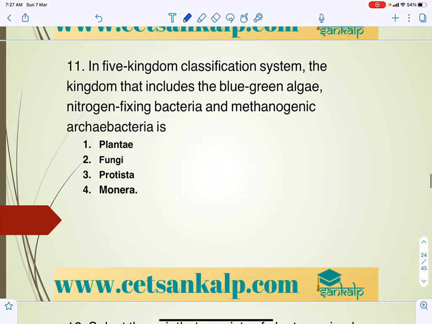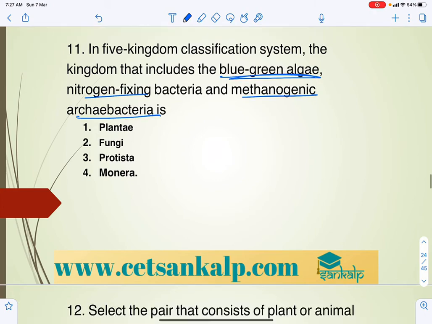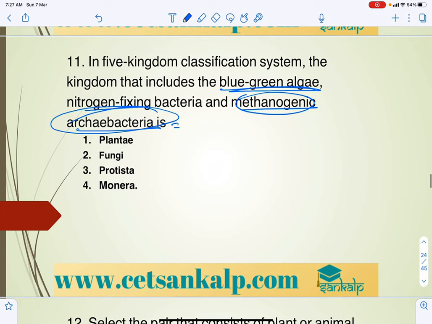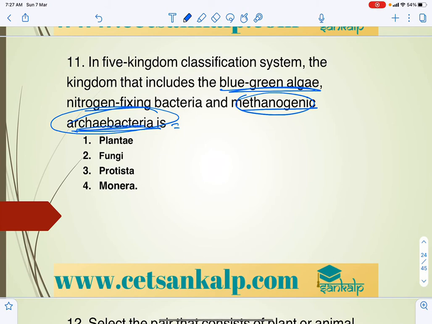Right. So in the five kingdom classification, the kingdom that includes blue-green algae, nitrogen fixing bacteria, and methanogenic archaebacteria. Methanogenic archaebacteria come under archaebacteria, right? So that is Monera.